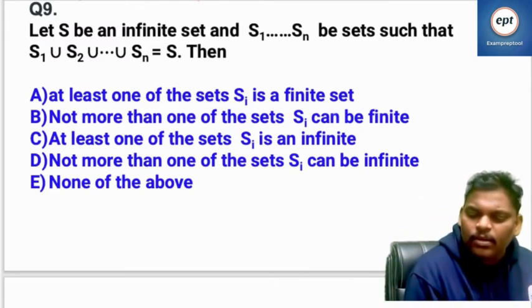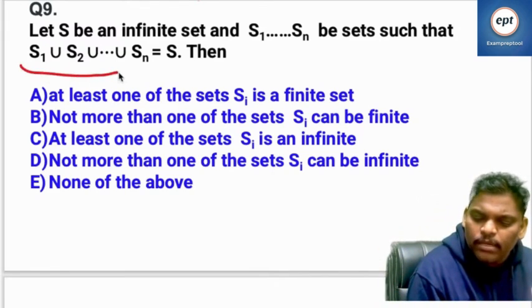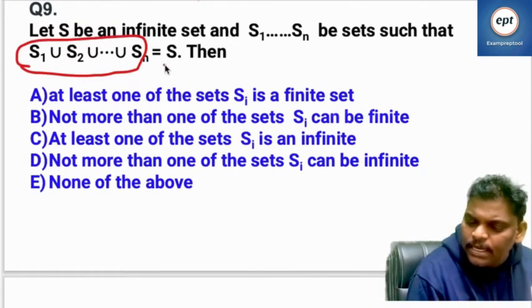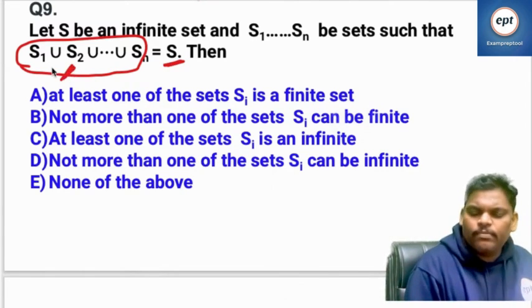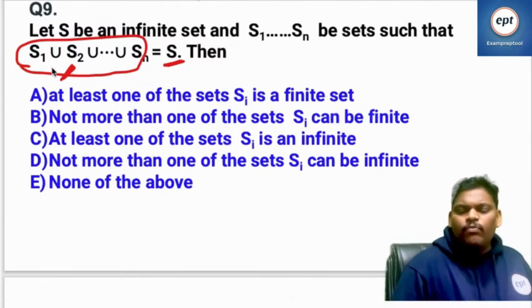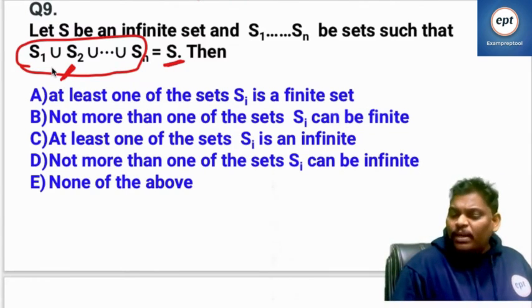Can you help me now? The total union is S, which is infinite, which means at least one infinite set is required. All may be infinite, it's okay. A few may be infinite, it's okay.